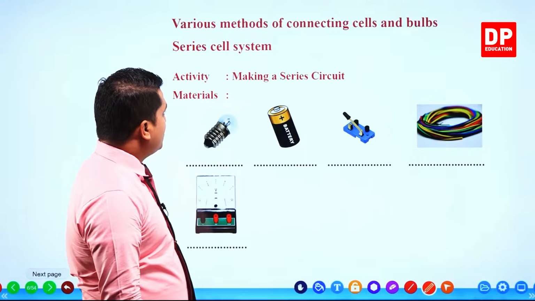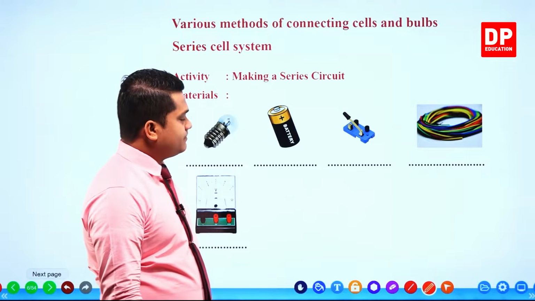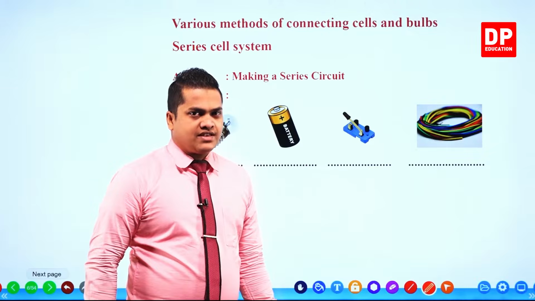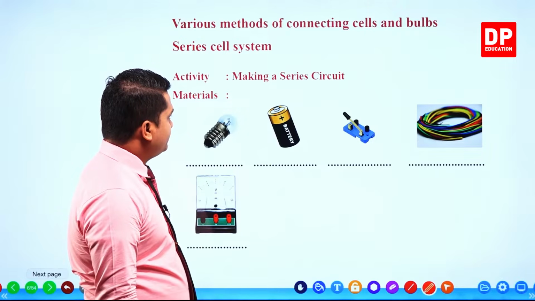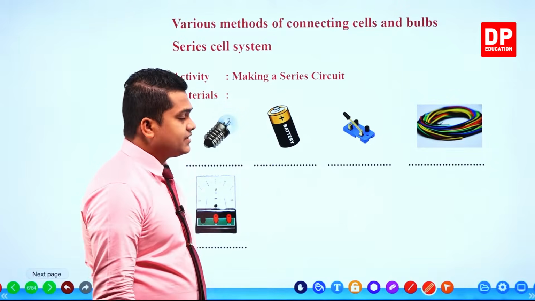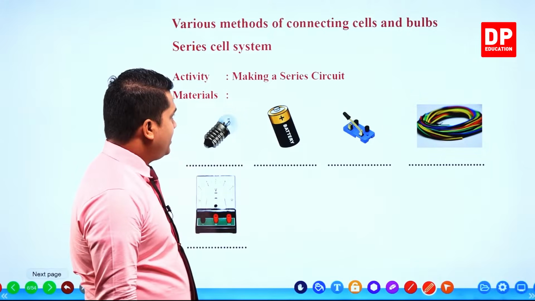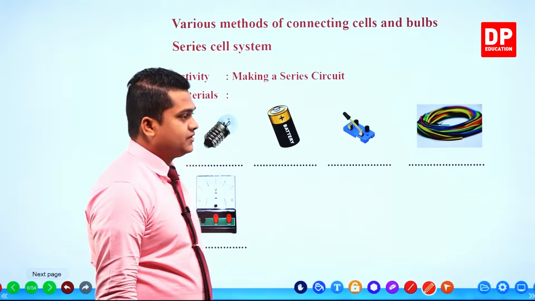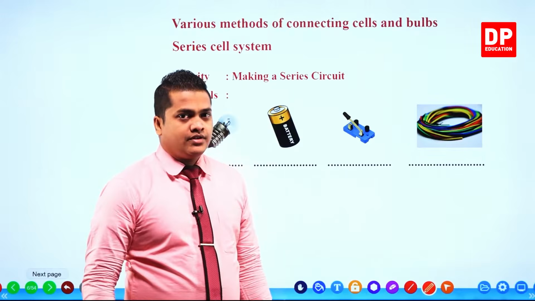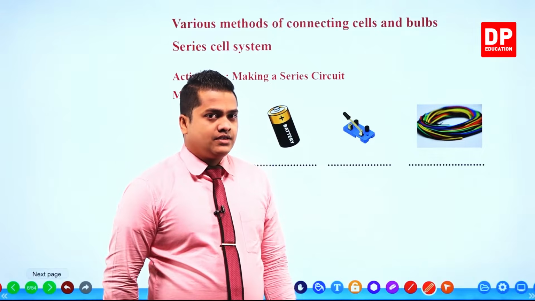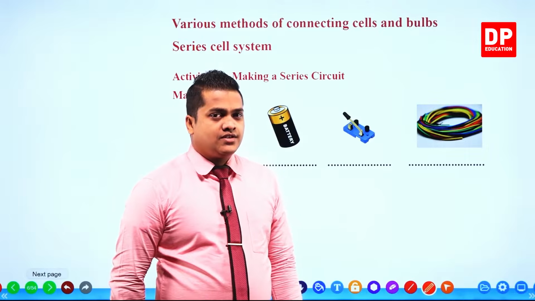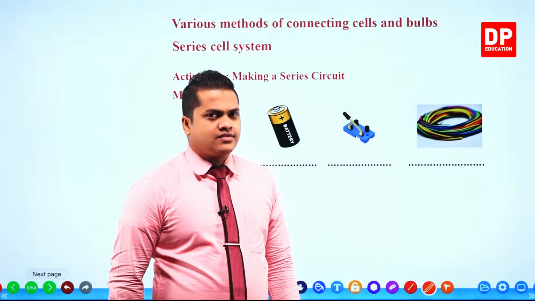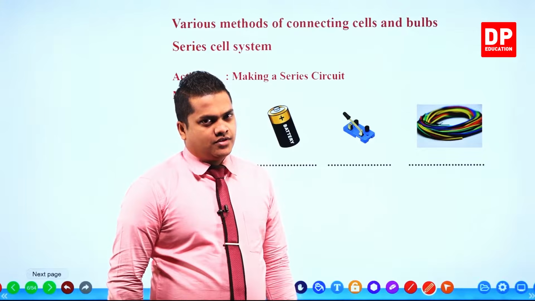Especially we are discussing series connection of cells. Under that you are given an activity, making a series circuit, so we are making a circuit that has a series connection.